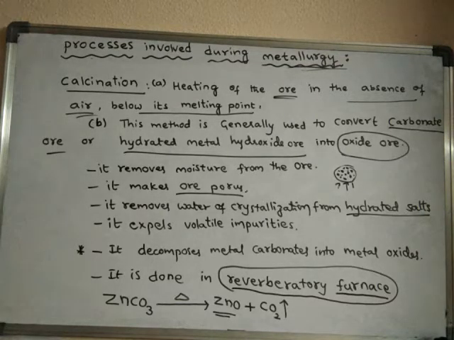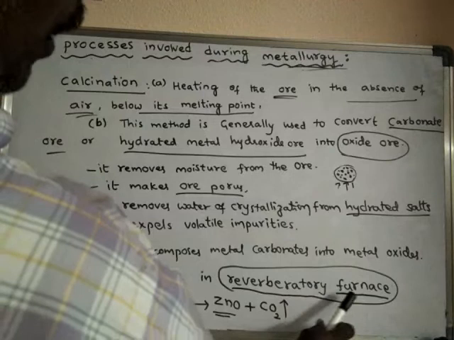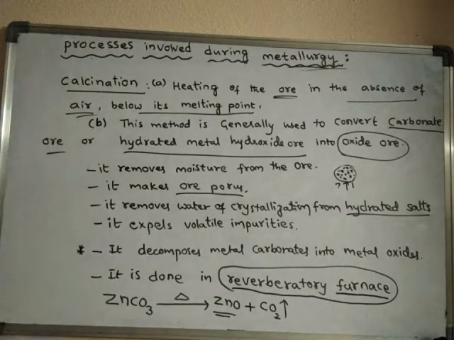Any substance is heated to very high temperatures in furnaces. There are different types of furnaces. A special type of furnace known as a reverberatory furnace is used for the process of calcination.